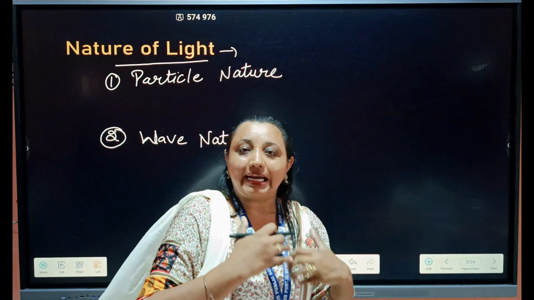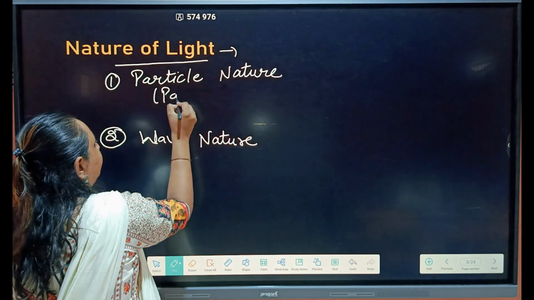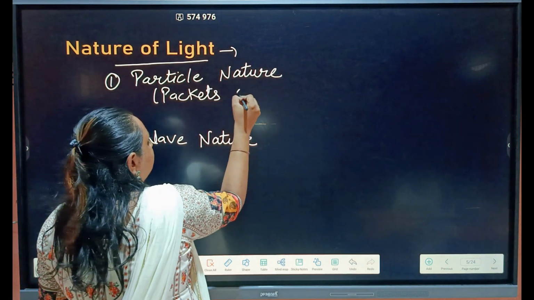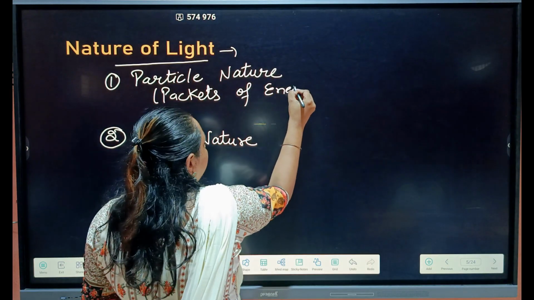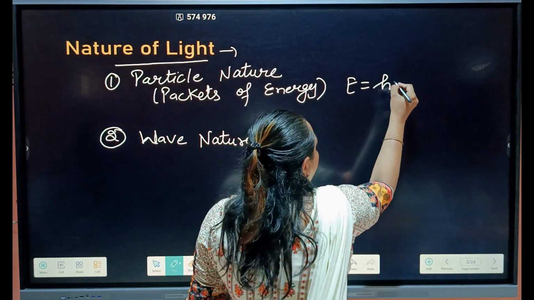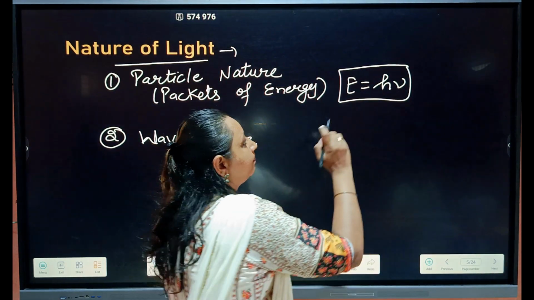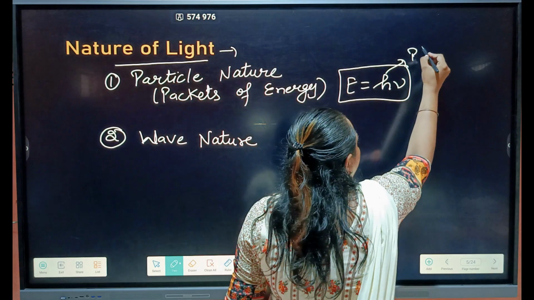It travels in the form of packets of energy. They have energy E equals h nu. E is the energy that the photons have. Nu is the Planck's constant.